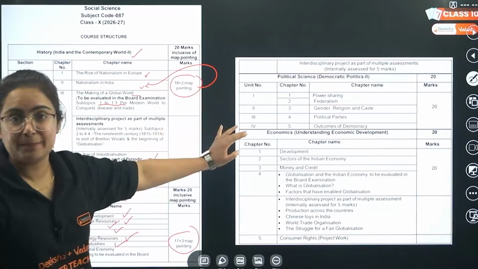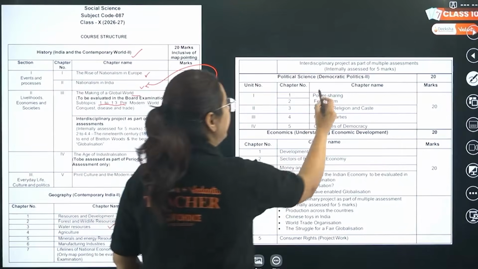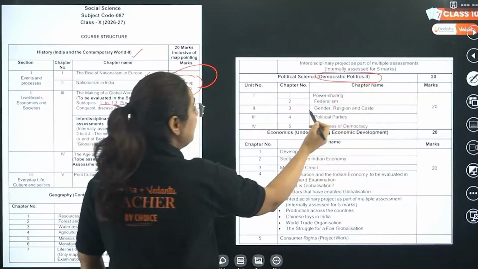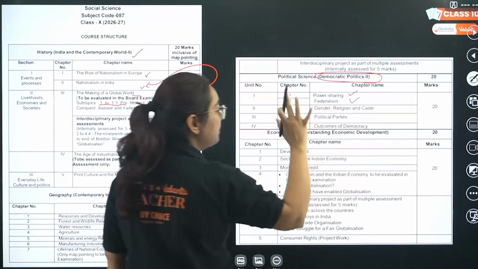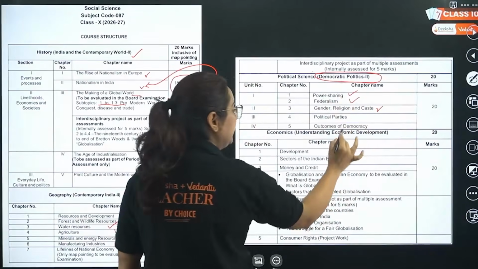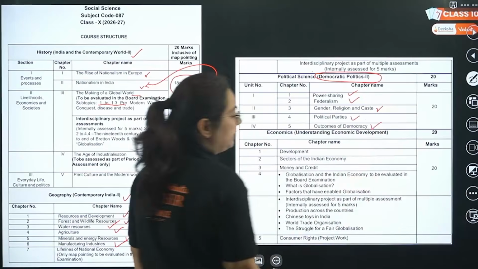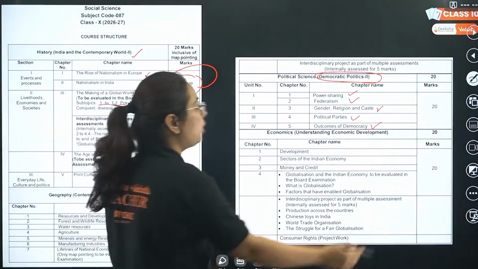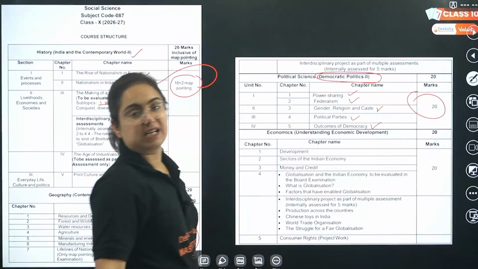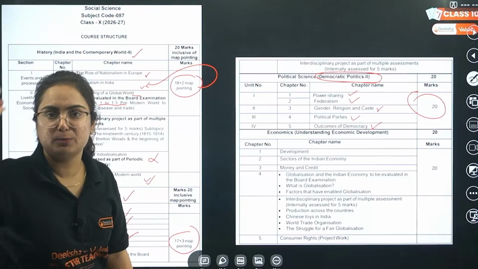Moving to civics with the heading democratic politics 2. Beta, power sharing, federalism will come completely, gender religion will come completely, political parties, outcomes of democracy completely, and it will give you how many marks? 20 marks. No confusion in civics, everything from the book.